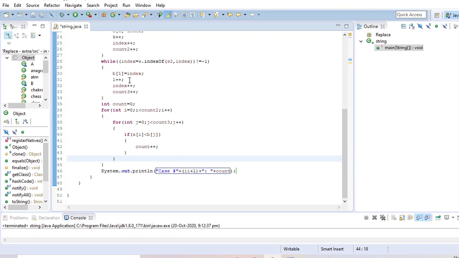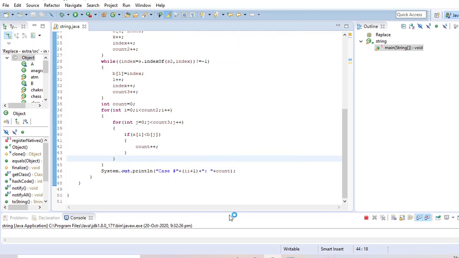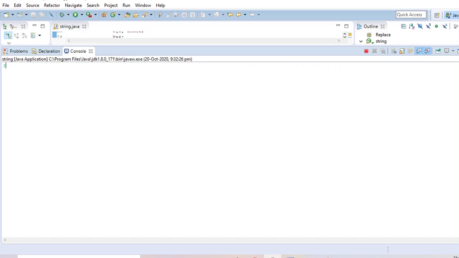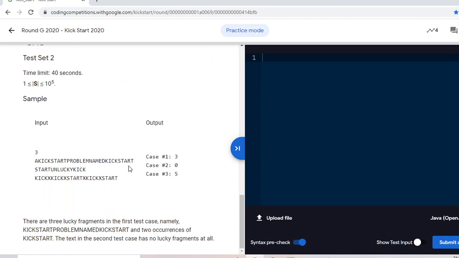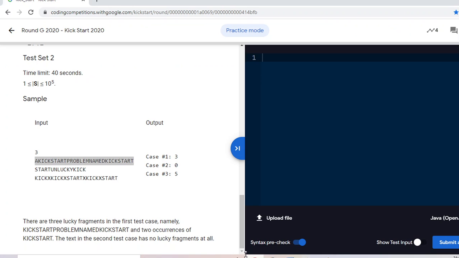Okay, now I am checking the output, is it correct or not. There will be 3 test cases. I am taking, just copy the first one from here and paste here. It is 3, you can see this is correct.